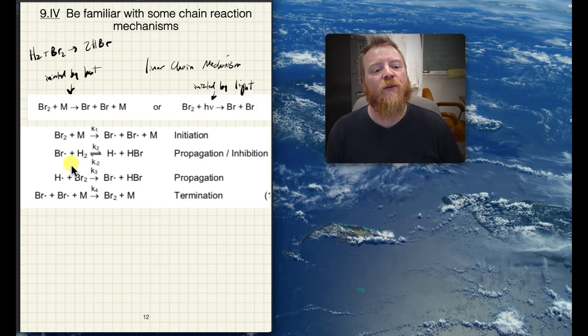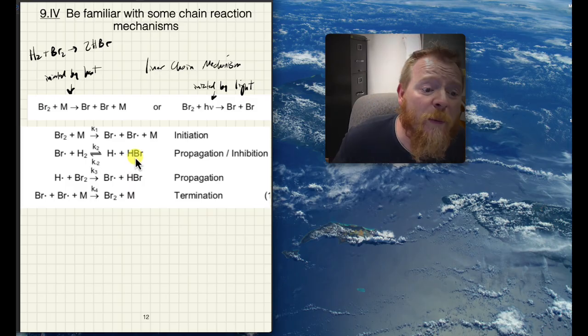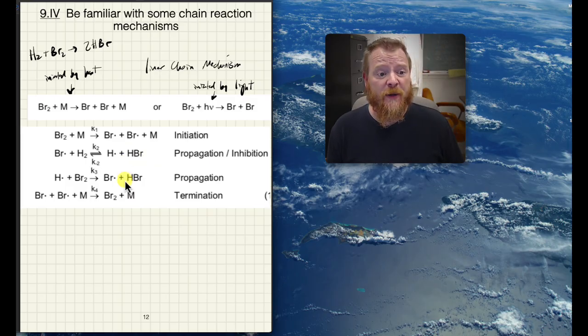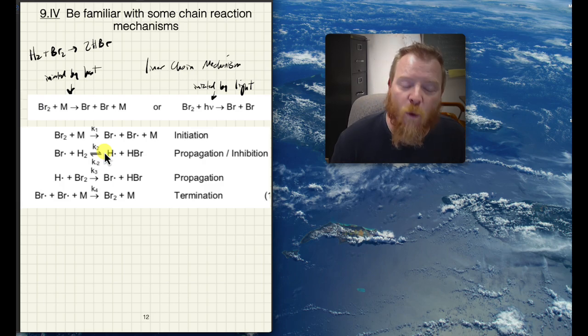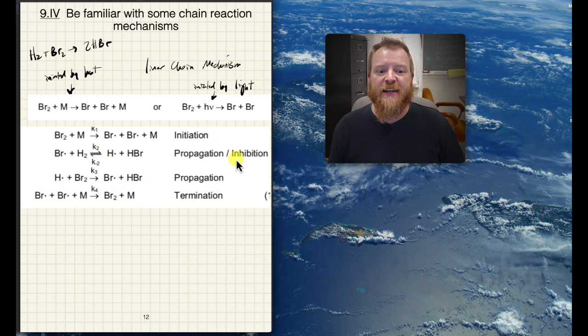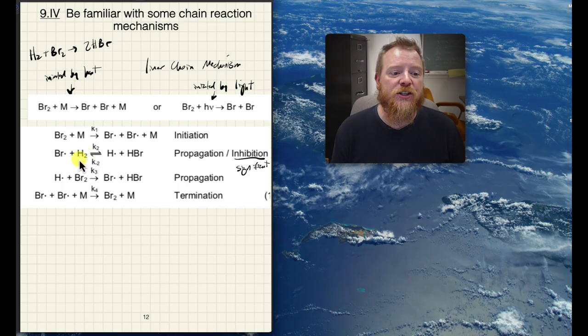Now those bromine radicals are energetic enough to split H2 into an H radical and HBr. Although with the bromine mechanism, the inhibition step, that ends up being the k2, is quite substantial. That's very significant in this reaction, and it has to do with the HBr bond energy compared to the H2 bond energy.